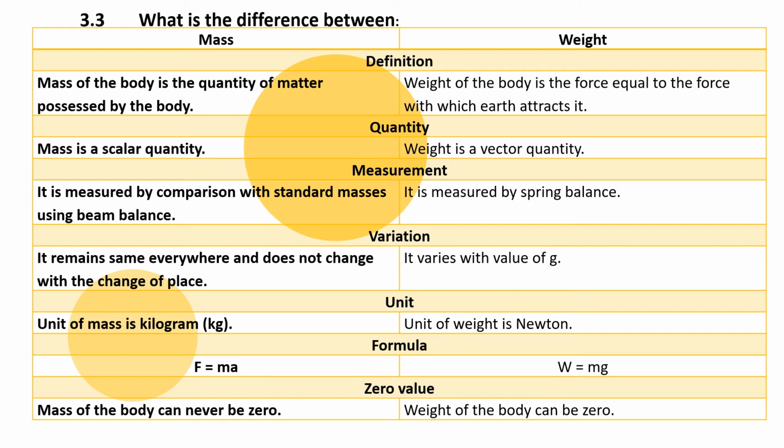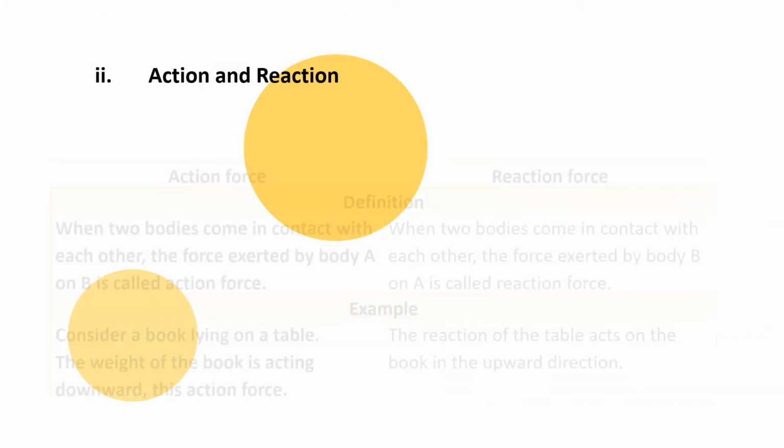Weight of the body is the force with which the earth attracts it. Weight is a vector quantity. It is measured by a spring balance. It varies with the value of g. The unit of weight is Newton. It is found by W equals mg. Weight of a body can be zero.